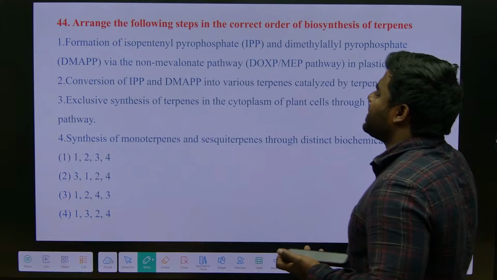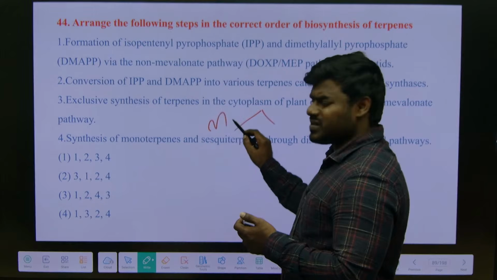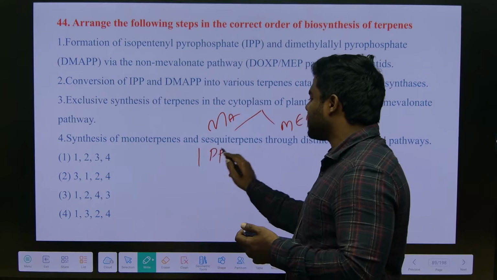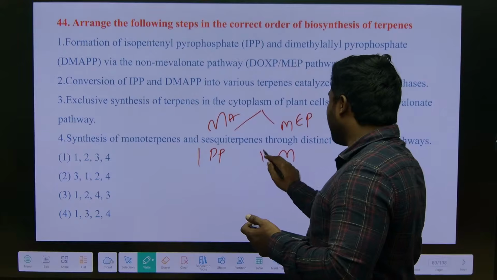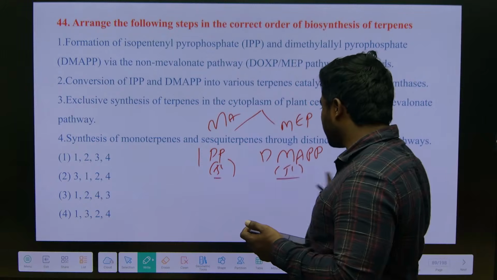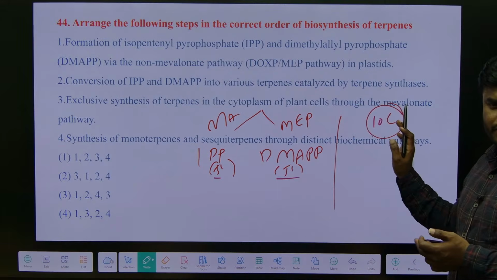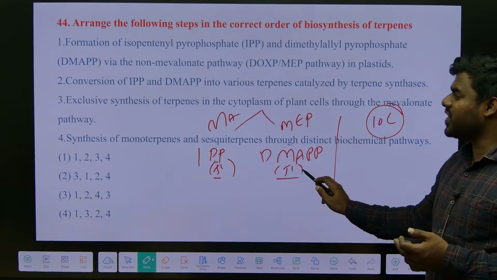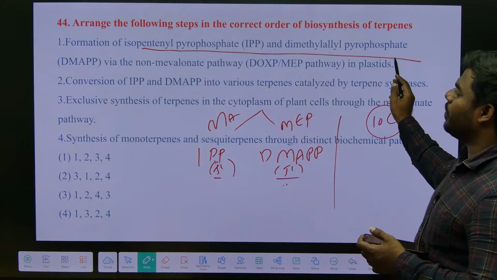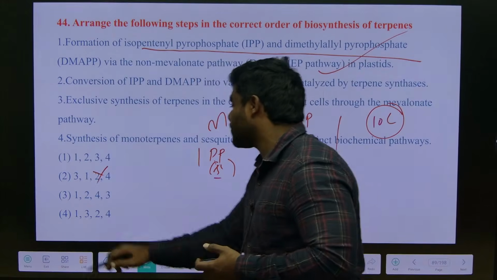Slowly analyze. First, what is the terpene biosynthesis we all discussed? We have 2 pathways, the mevalonic acid pathway and the MEP pathway. By using the mevalonic acid pathway, we synthesize IPP and DMAPP. Correct? This is a 5 carbon, this is a 5 carbon. So definitely first we have to synthesize the precursor, because active terpene is generally made up of 10 carbon. These are all hemiterpenes which are 5 carbon. So first we have to synthesize the precursor, formation of IPP and dimethylallyl pyrophosphate. Correct now? This is true. So which one can we eliminate? This one we can eliminate.